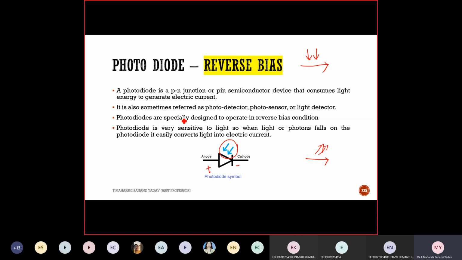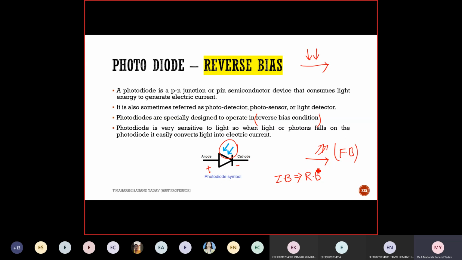Photodiodes are specifically designed to operate in the reverse bias condition. This is very important. What is LED? It is working under forward bias. Zener diode? Reverse bias.